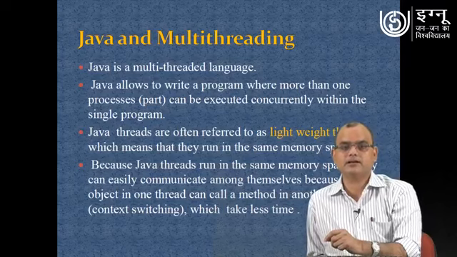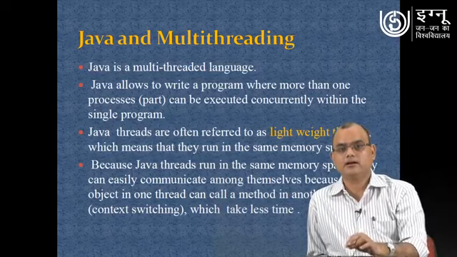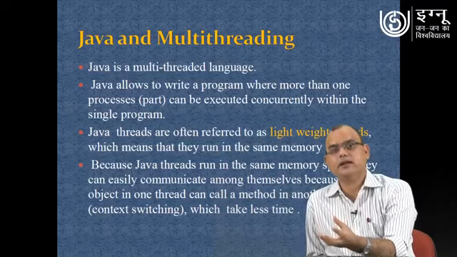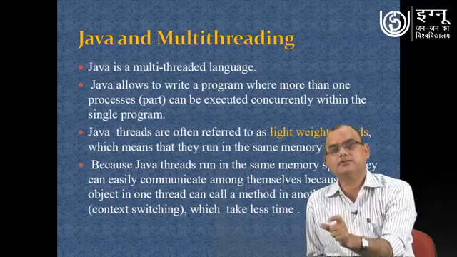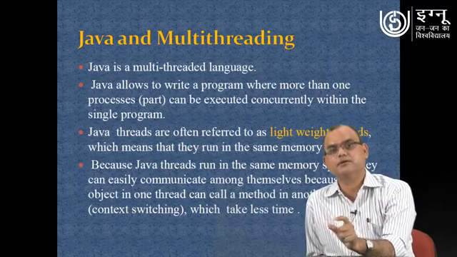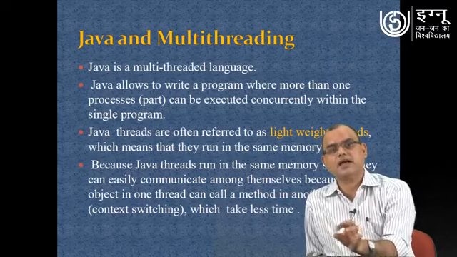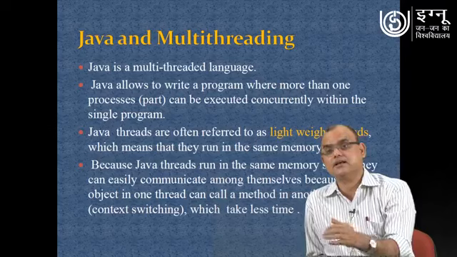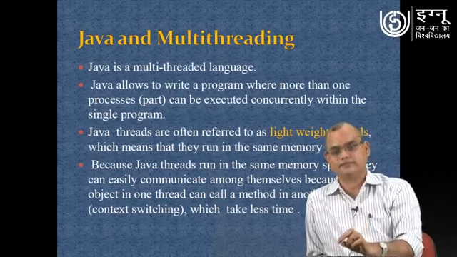Because Java threads run in the same memory space, they can easily communicate among themselves, because they are in one environment only and are loaded in that particular memory space. The whole program is loaded, and if that whole program is divided into multiple sub-processes, or multiple processes as we are saying, those different processes can execute simultaneously and perform their activity, and they can communicate with each other also. It means one thread can communicate with another thread.